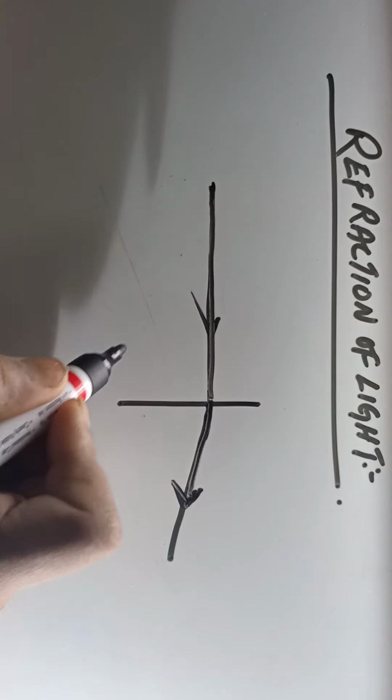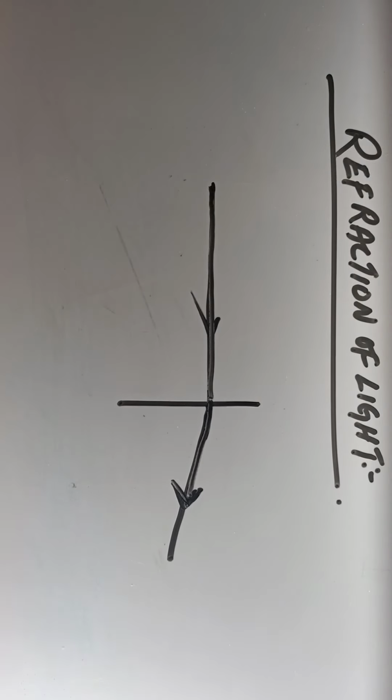This is a very common thing that you can see. For example, if you want to see the effect of refraction of light, take a scale and put it in water. The portion of the scale which is under water appears to be bent. Now that bending is because of what? That bending is because of refraction of light.